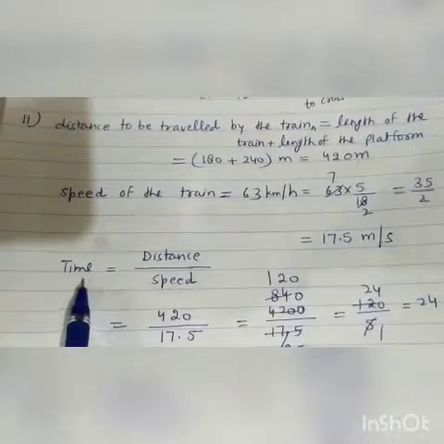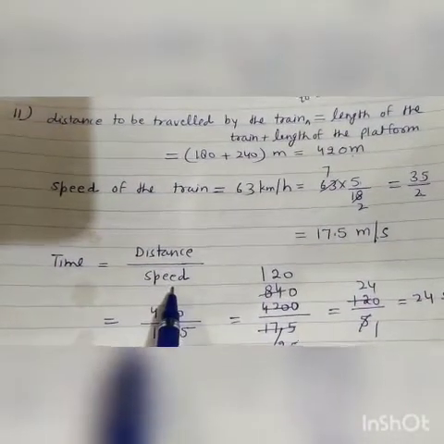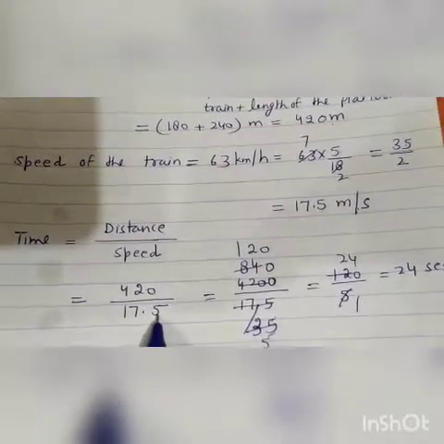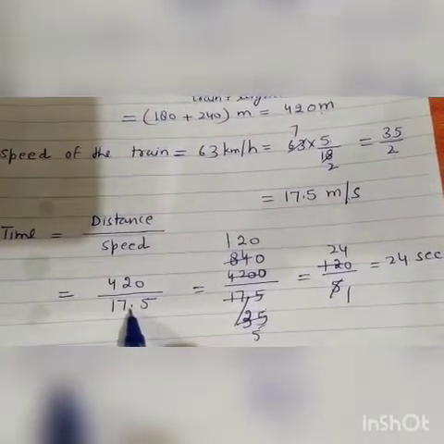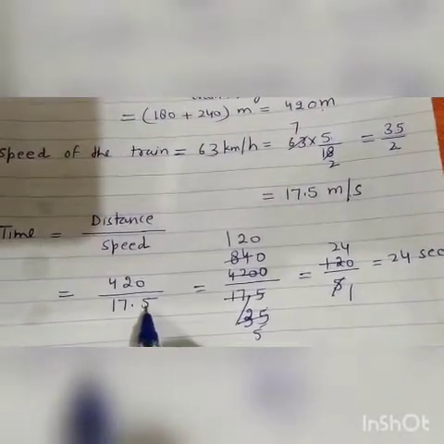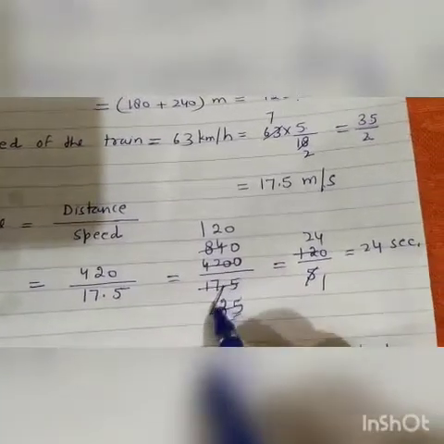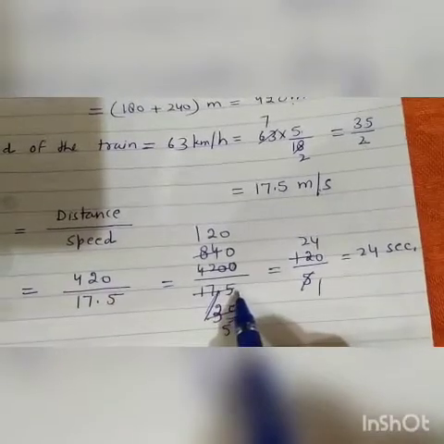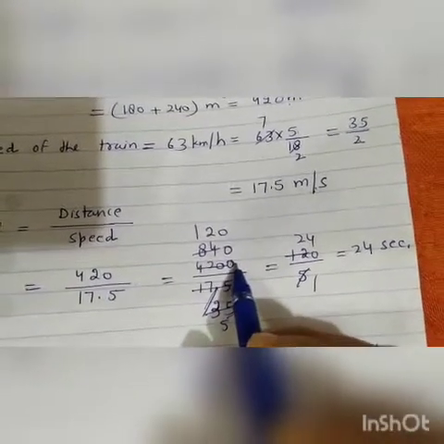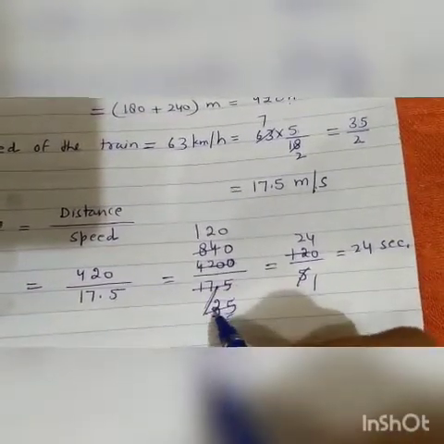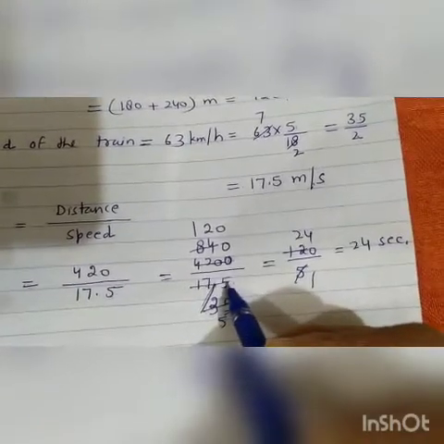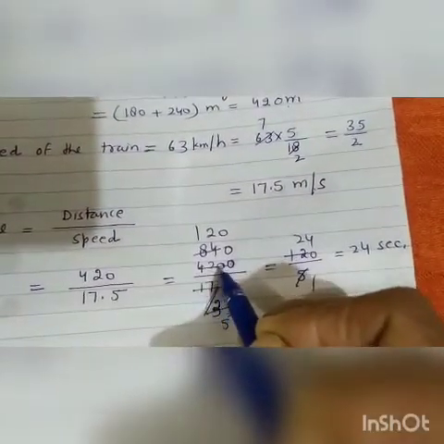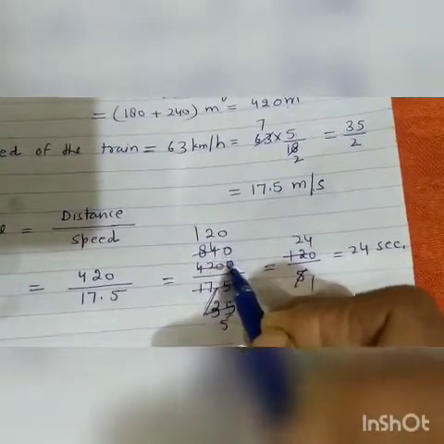Now, time is equal to distance upon speed. Distance is 420, speed is 17.5. Again, here after the decimal there is one digit, so we will remove this decimal and add a 0, because after the decimal there is one digit. If there are 2 digits, we will add 2 zeros. Now simplify. 5 threes are 15, 2 remainder 25, 5 fives are 25, 5 eights are 40, 2 remainder 20, 5 fours are 20, 0.